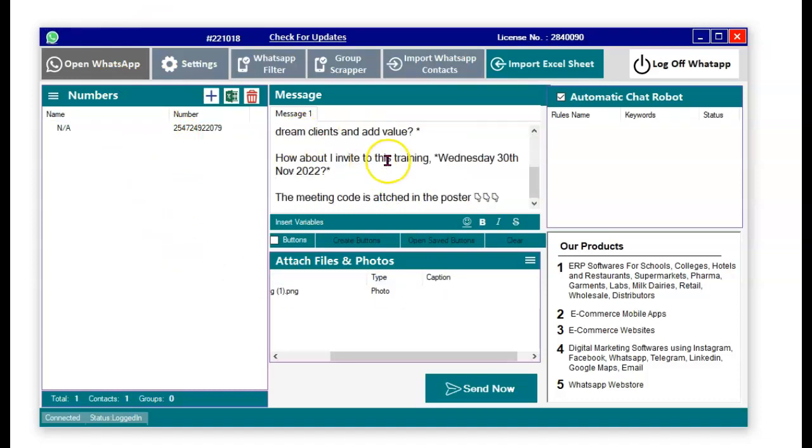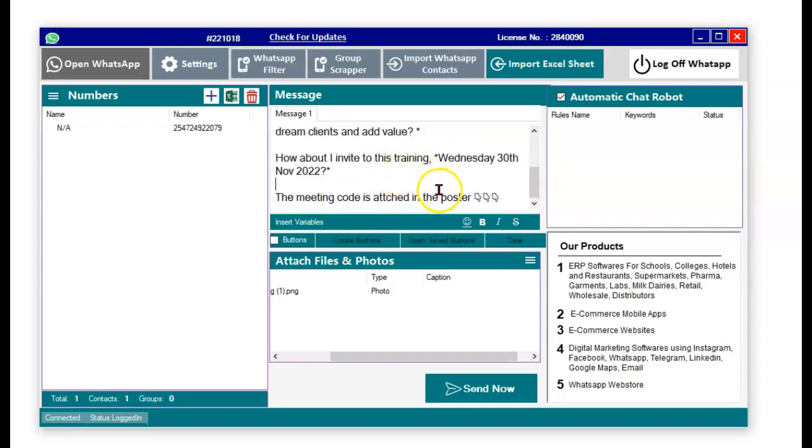Good afternoon. Okay. And of course you can add bold. You can add emojis. You can strike through. You can add italics. So everything that is possible on WhatsApp, you can be able to do with this application.